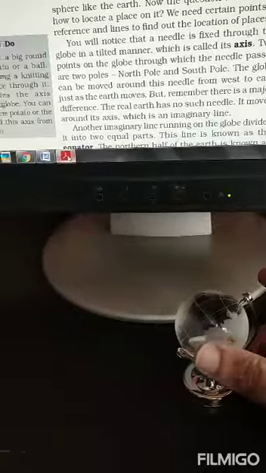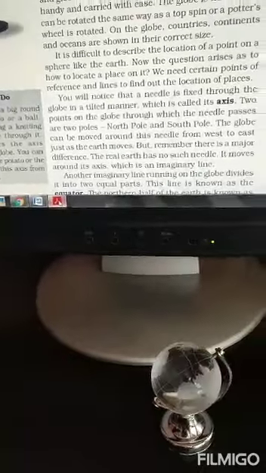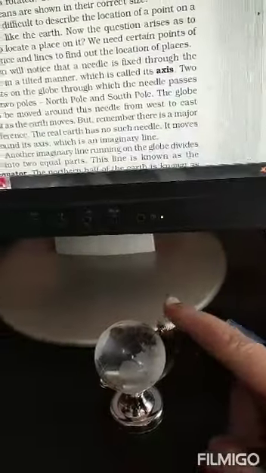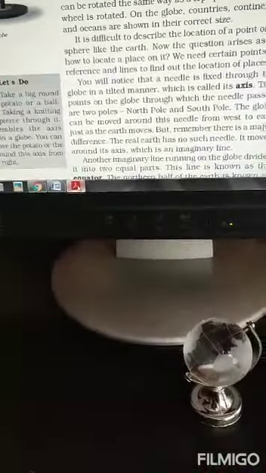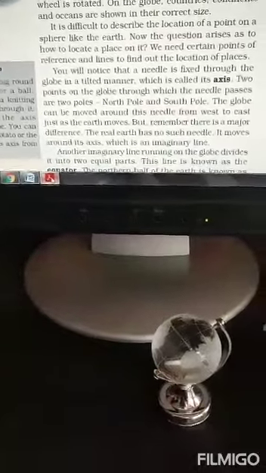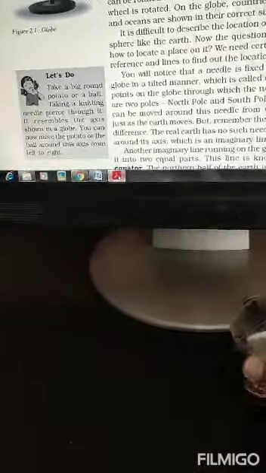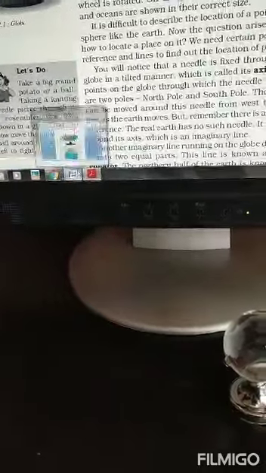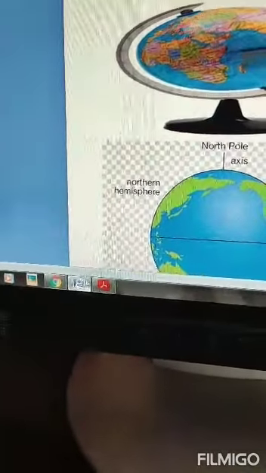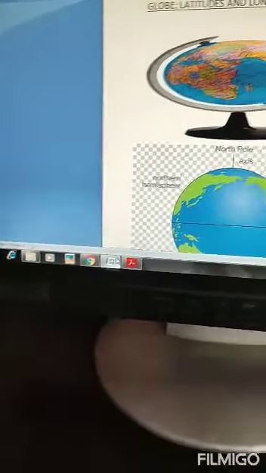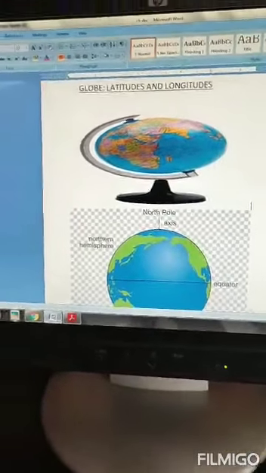But there is one difference, that in reality there is no axis on the Earth. It is just an imaginary line. And this axis that we have made on the globe divides Earth into two equal halves.